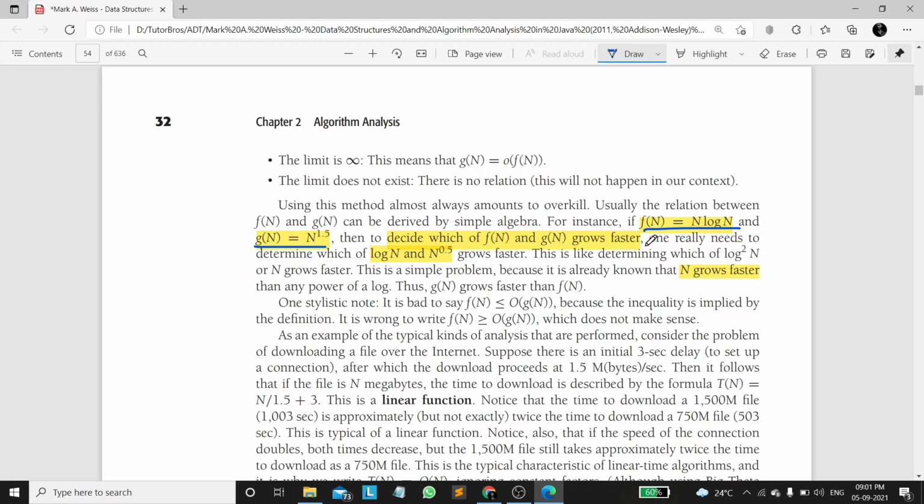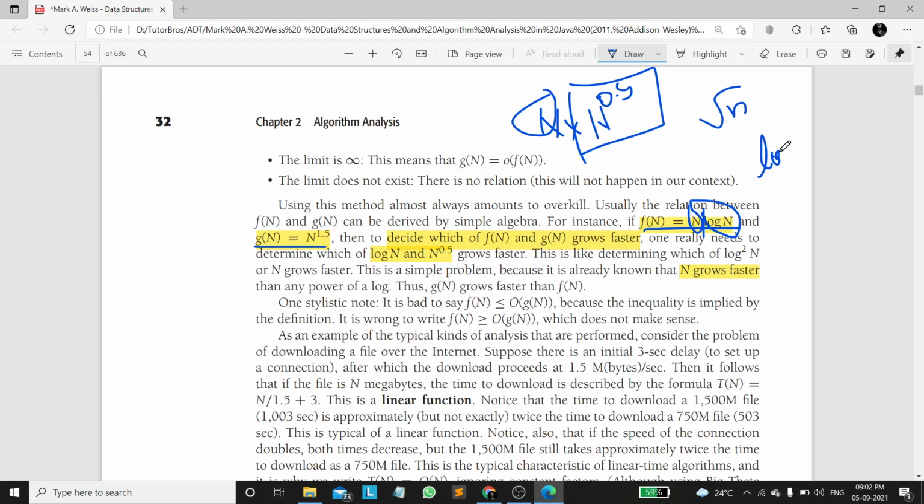For simplicity, we can separate f of n into n times log n, and g of n into n times n power 1 by 2, which is n power 0.5. So here we can see n is common. The thing we are left with is to compare n power 0.5 and log n, which is square root of n and log n. We obviously know that square root of n has a higher growth rate than log n, right?